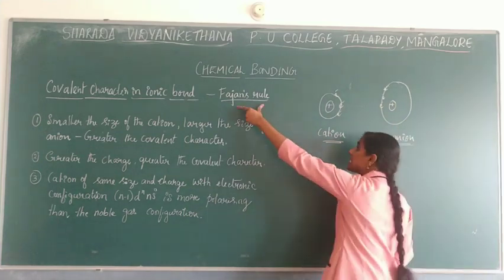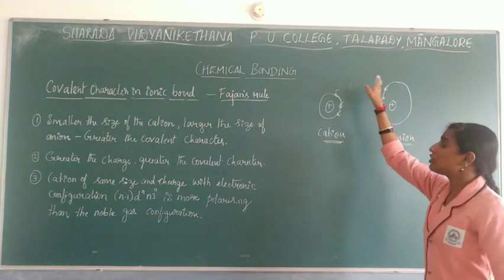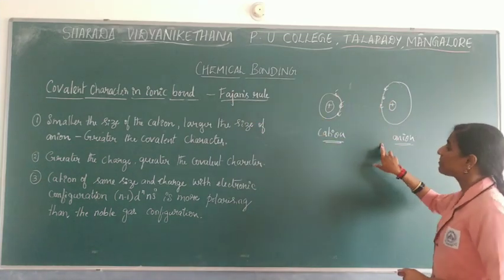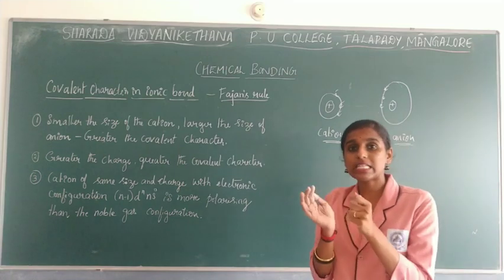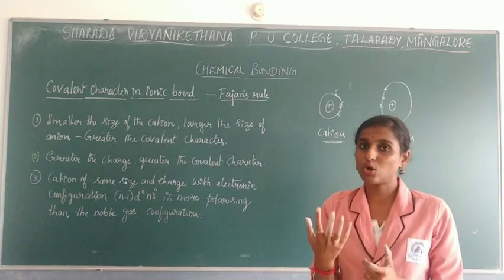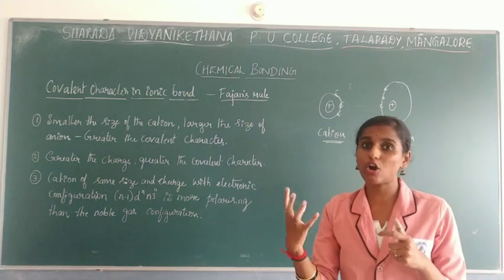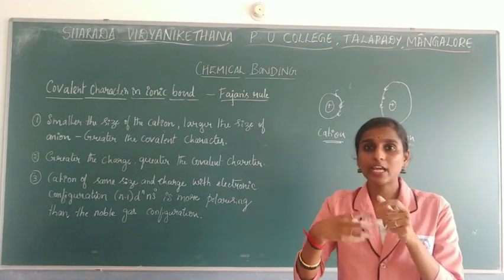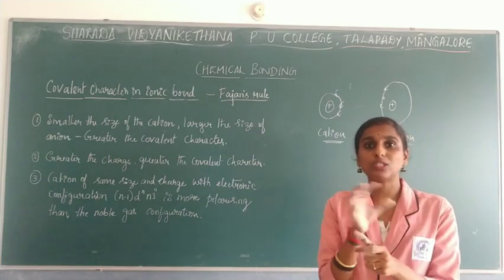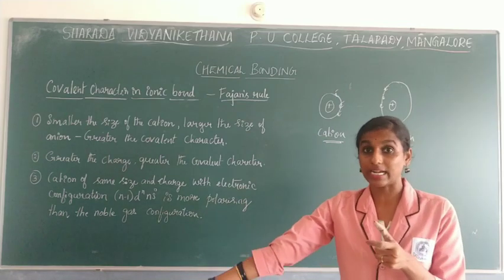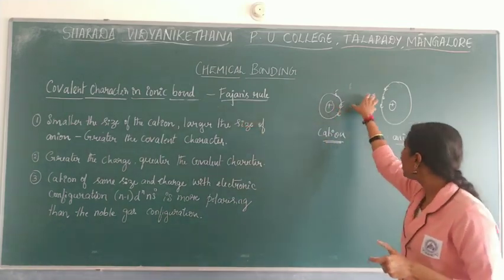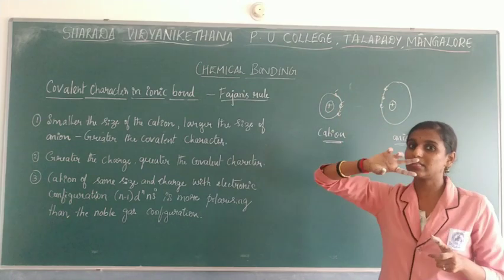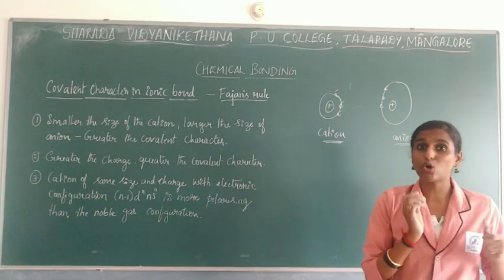Now this scientist is saying that whenever an ionic bond forms, it will have a slight covalent character. Covalent is nothing but sharing of electrons, right? So he is saying that whenever ionic bond formation takes place, it will have slight covalent character.